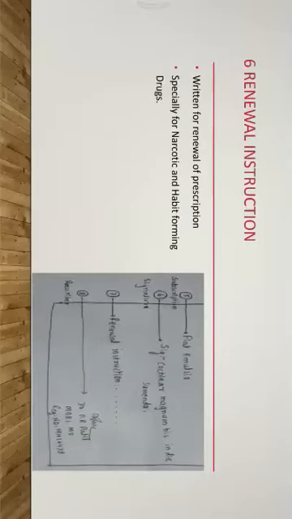Now, the seventh part of the prescription, that is the renewal instruction.